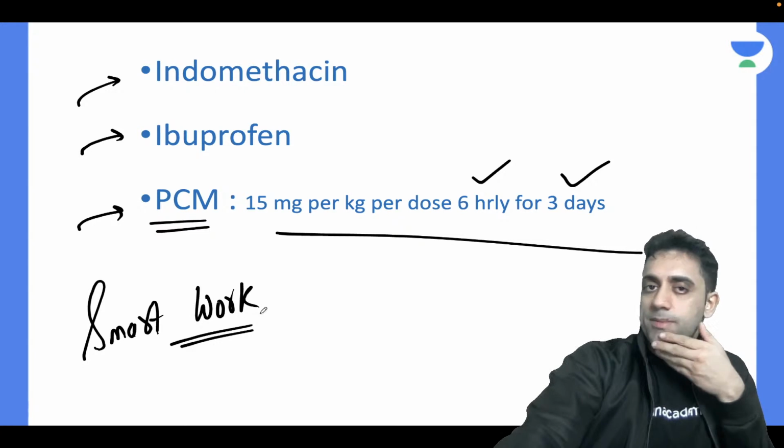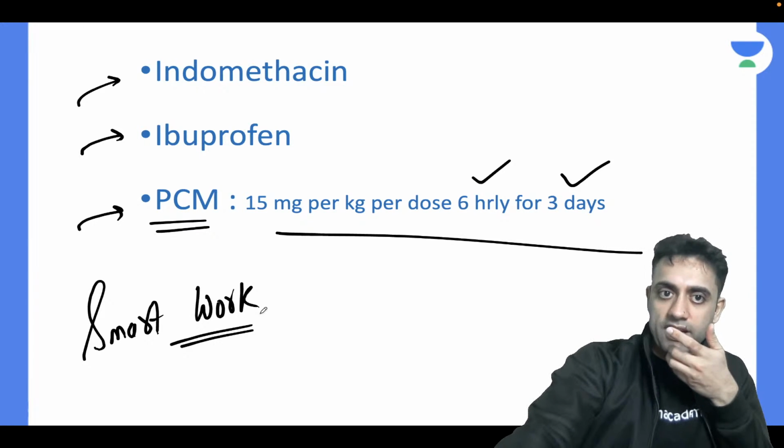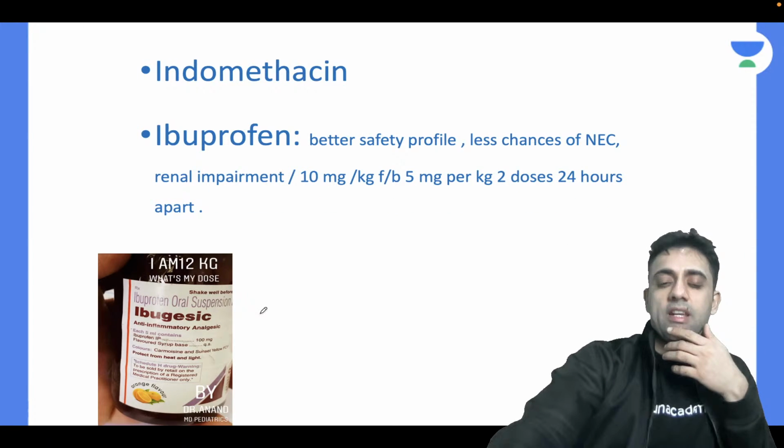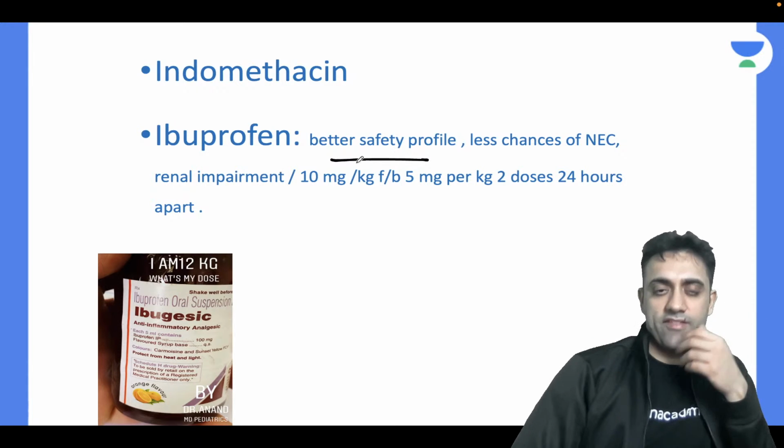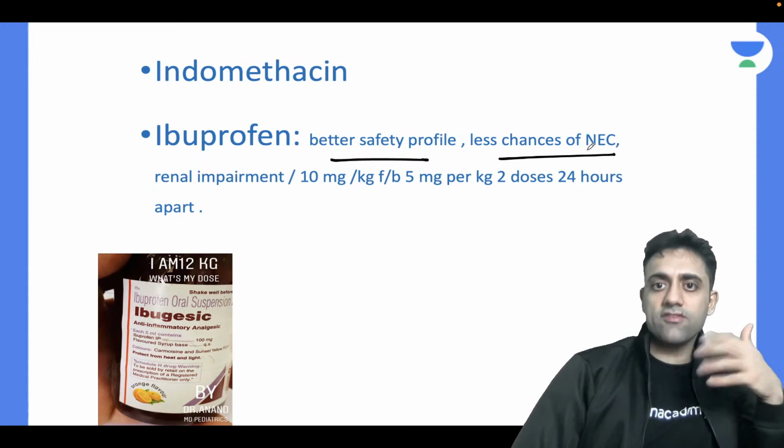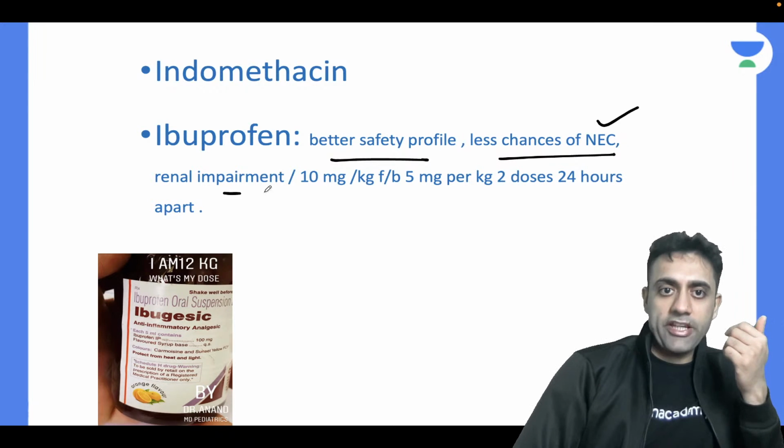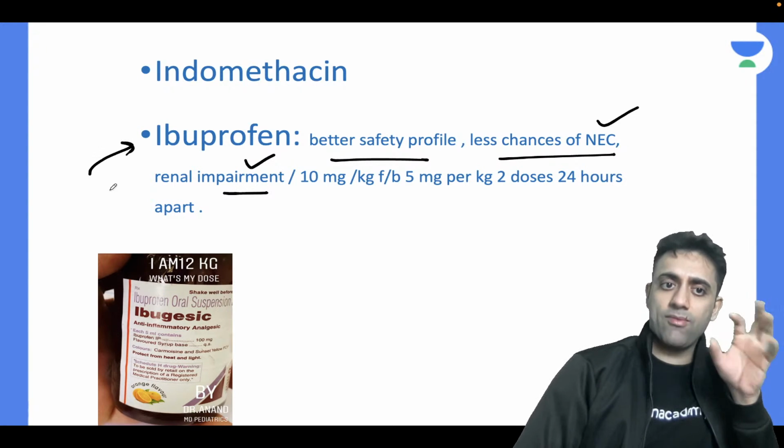Paracetamol, the dose is 15 mg per kg per dose, 6 hourly for 3 days. Ibuprofen has a better safety profile, and there are fewer chances of side effects like NEC or acute kidney injury. So ibuprofen is kind of better.